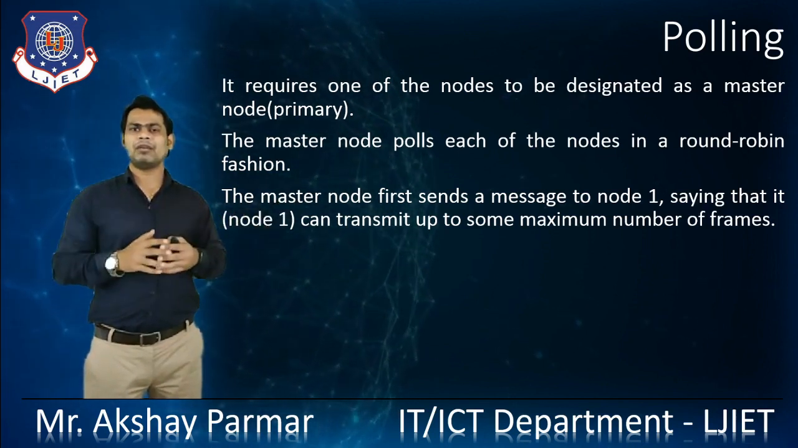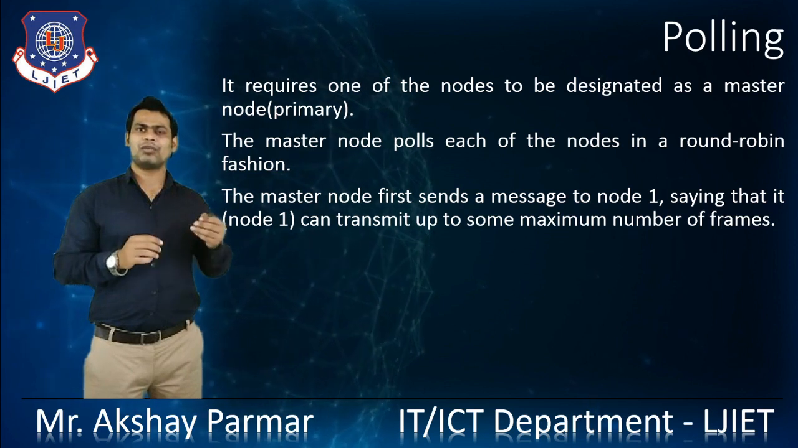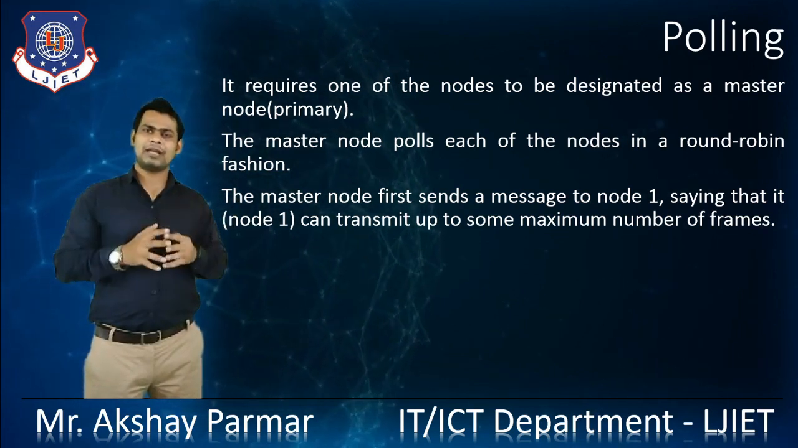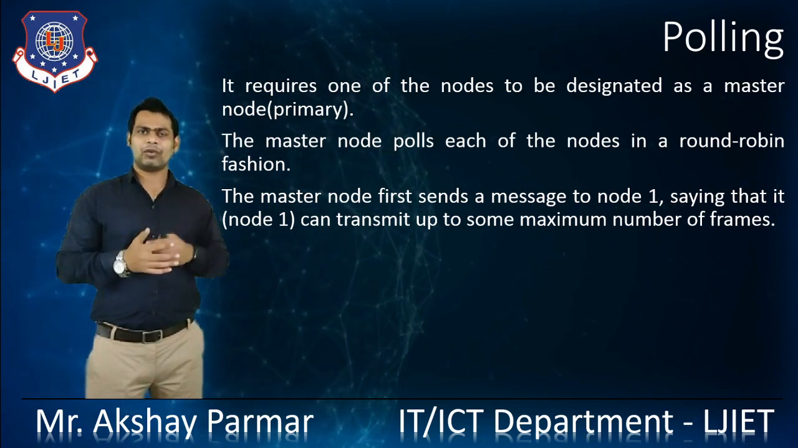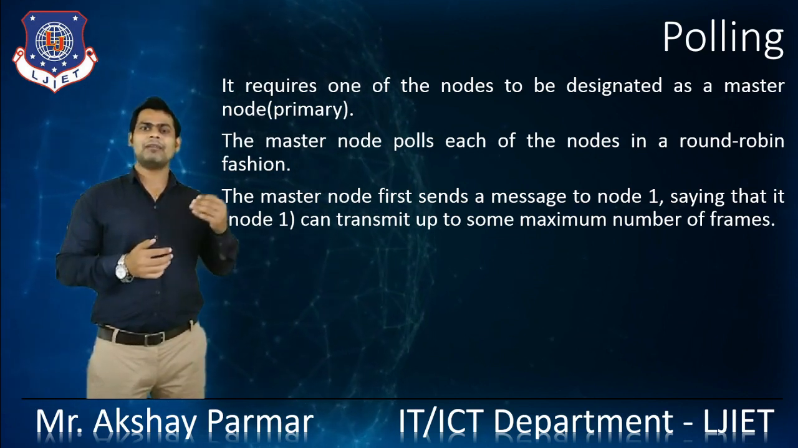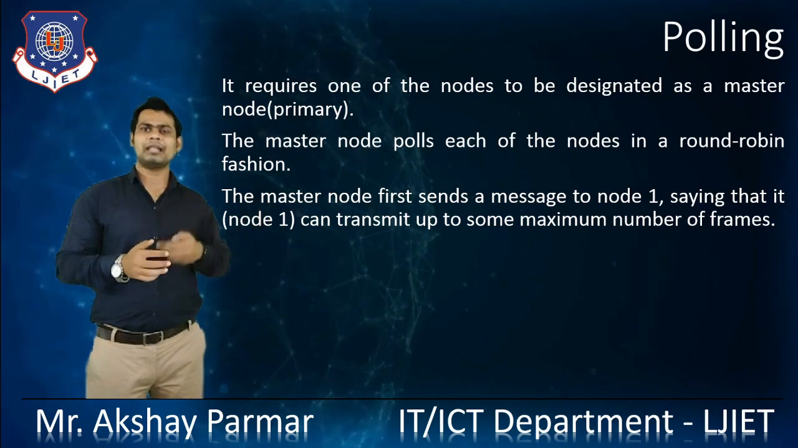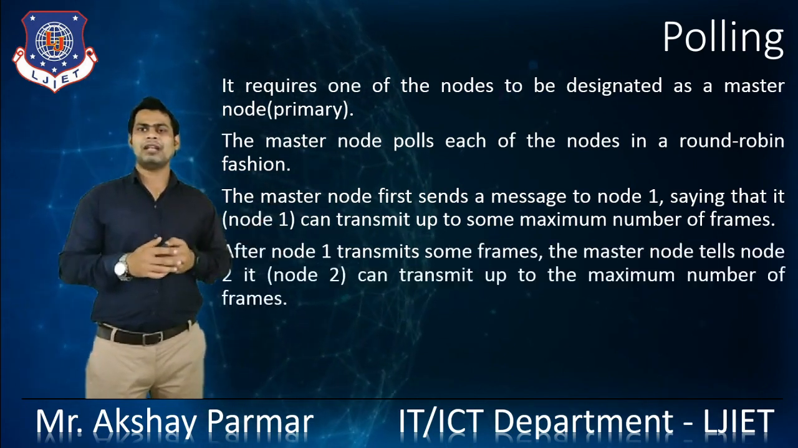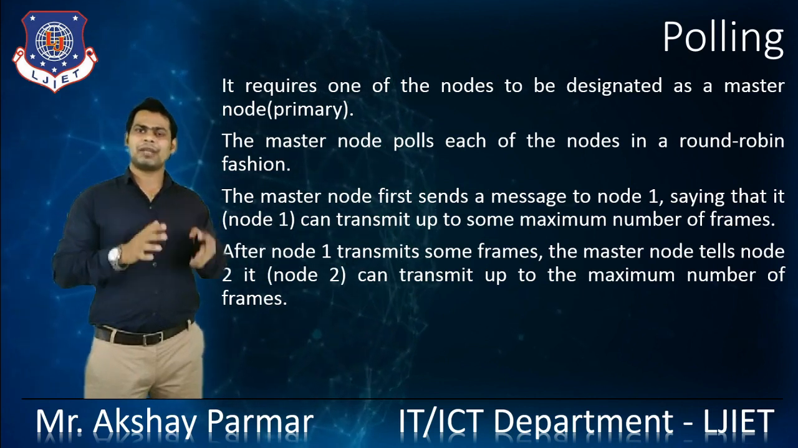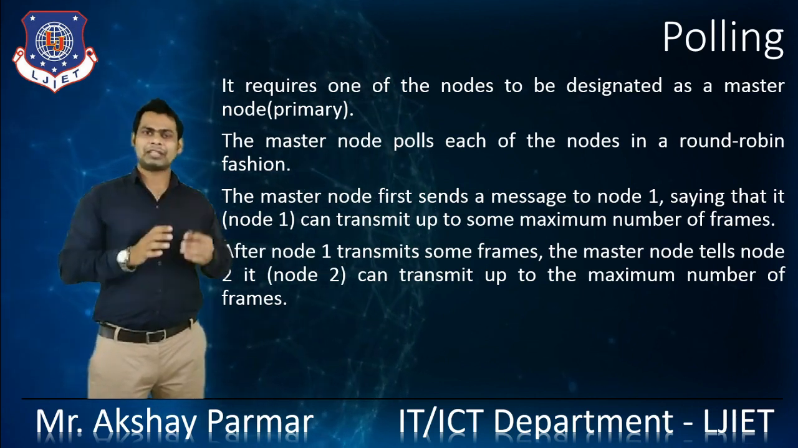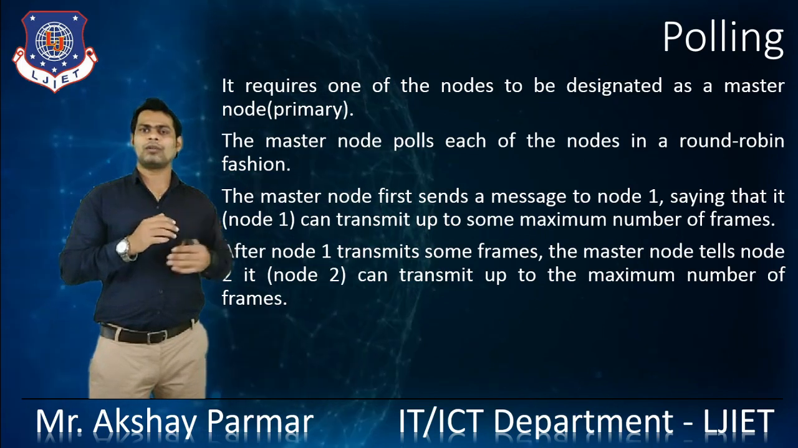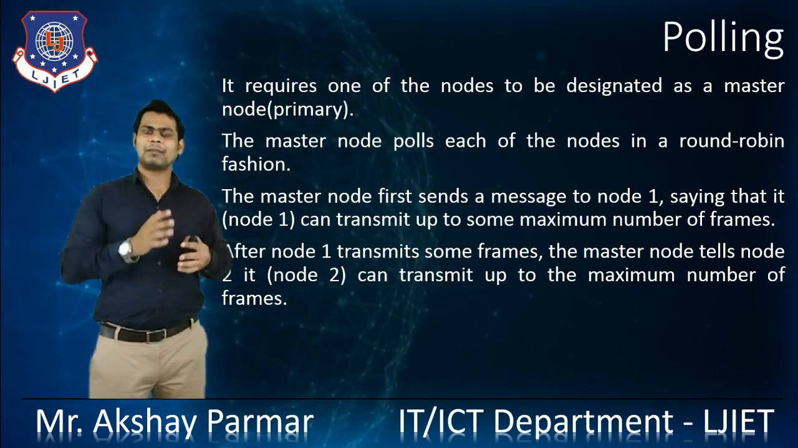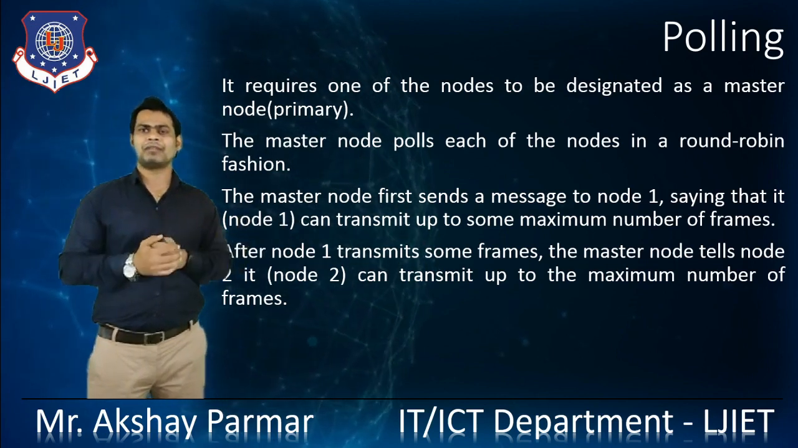So the primary node sends a message to node 1, the first node, asking if it wants to send data. If they want to send data, then they have the maximum number of frames assigned. They can transmit up to some maximum number of frames. After node 1 transmits some frames, the master node tells node 2 that it can transmit data up to the maximum number of frames.